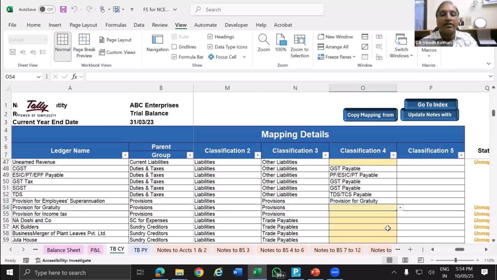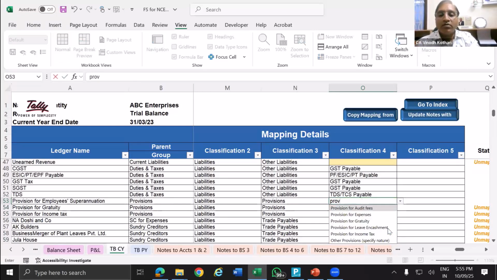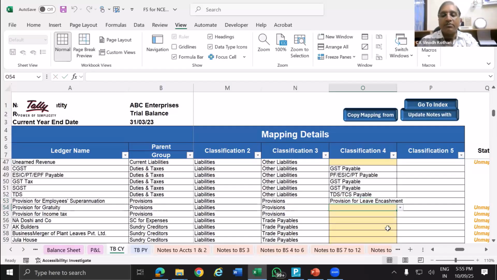gratuity, provision for leave encashment, provision for gratuity. You see, based on the grouping, automatically the classification 2 is changing, classification 3 is changing, classification 4 is changing.